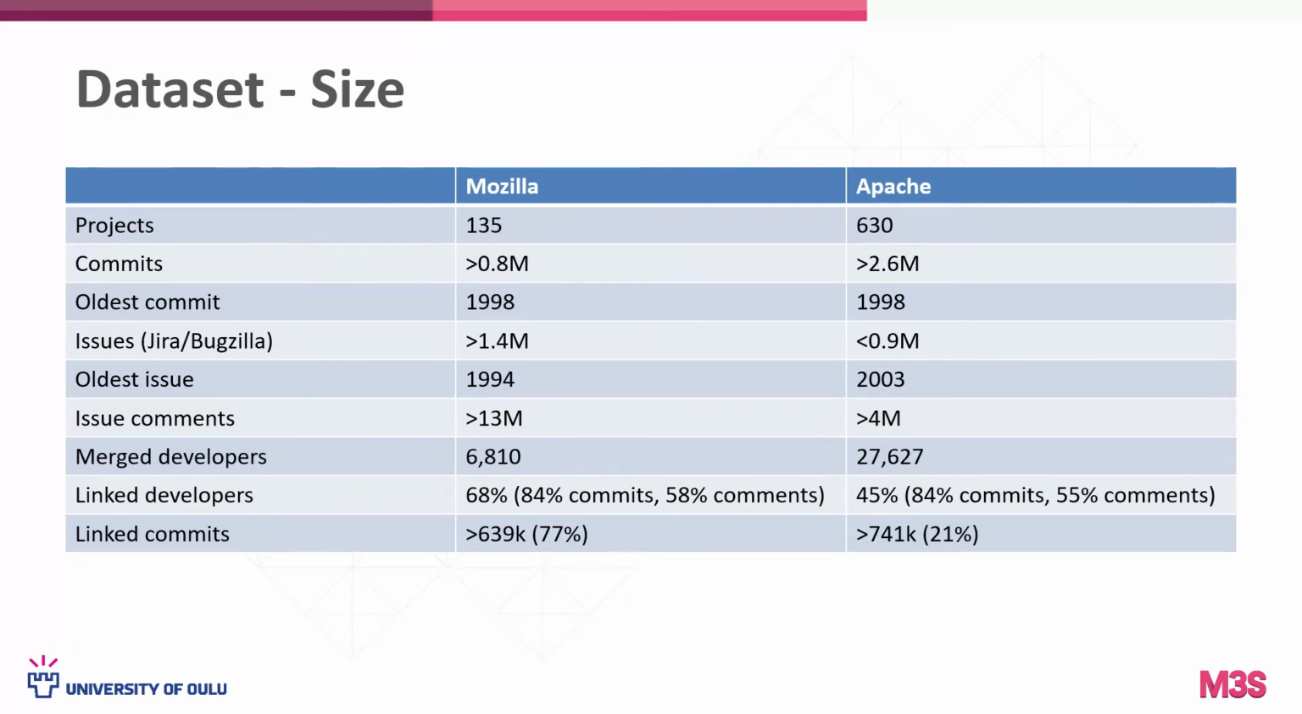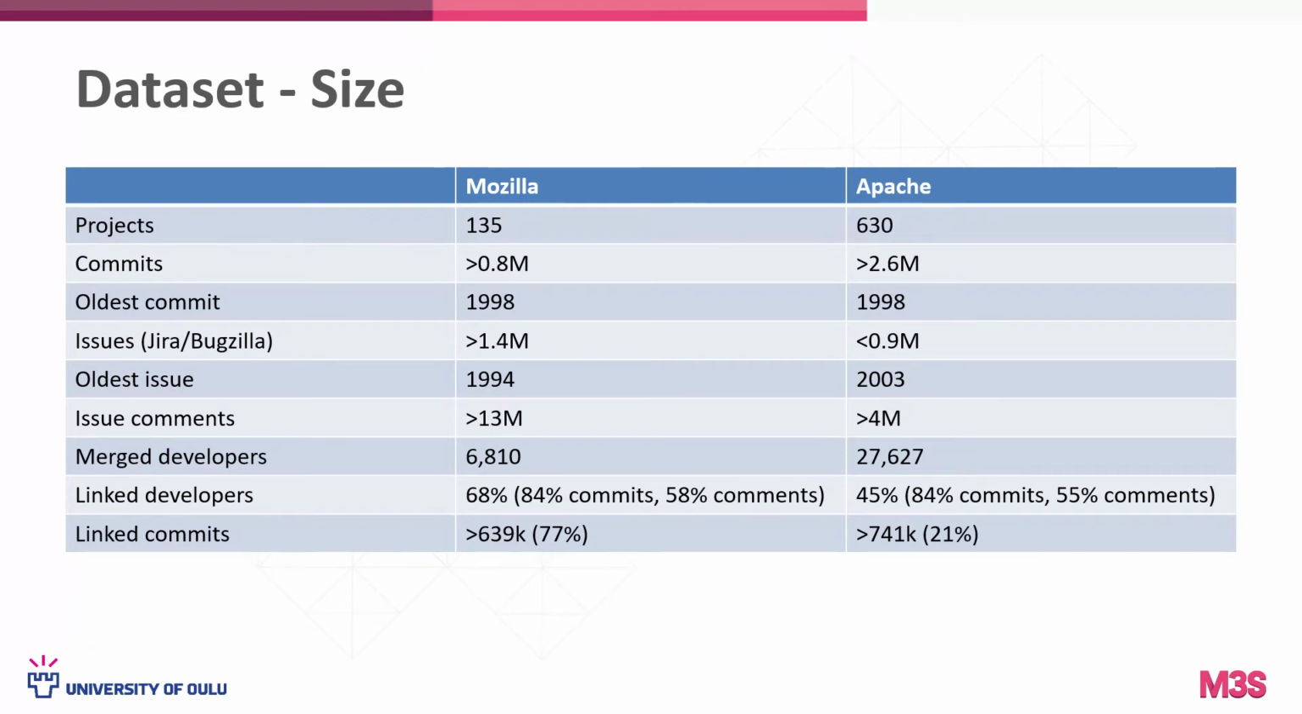In terms of developers, after merging identities, we have almost 7,000 unique developers for Mozilla, 68% of which could be linked to a profile in Bugzilla. For Apache, we have over 27,000 developers, for which 45% could be linked to a profile in Jira. For both Mozilla and Apache, those developers who were linked to a profile have authored over 80% of the commits and over 50% of the comments.